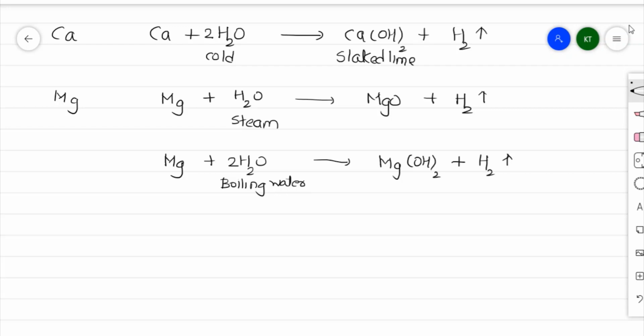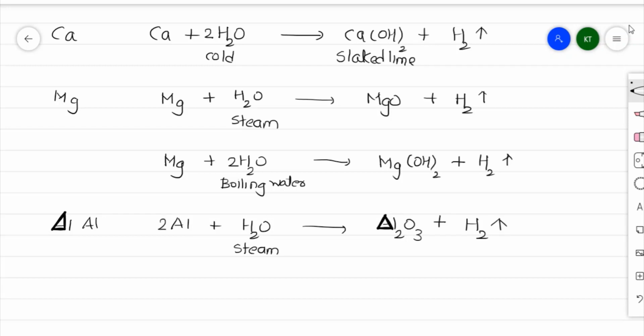Then the next metal in this series is aluminium. Aluminium metal reacts with steam to give the corresponding aluminium oxide, Al2O3, plus hydrogen gas. To balance this, I'll take 2 aluminium and 3 water molecules in steam to give me Al2O3 plus 3H2.